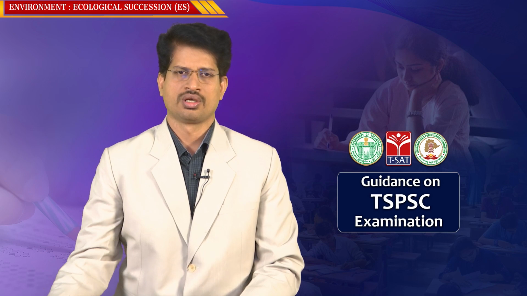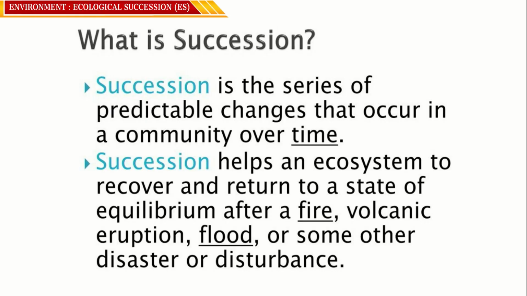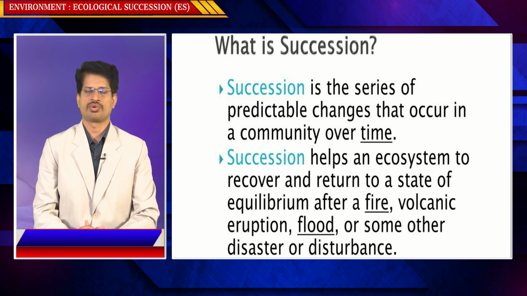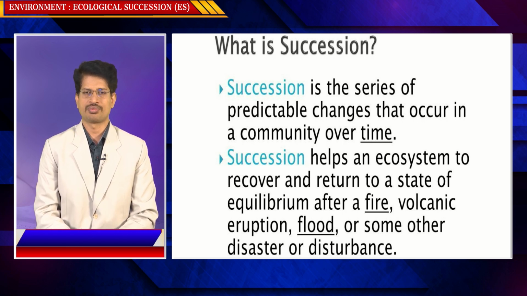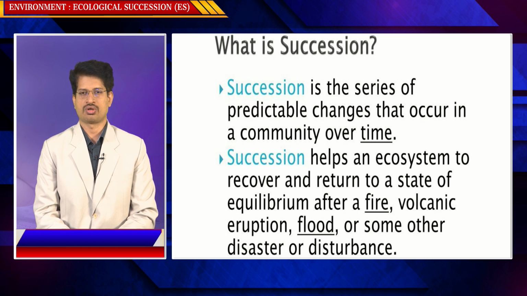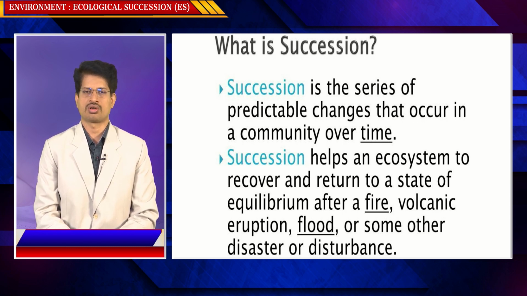In this context, what is succession? Succession is the series of predictable changes that occur in a community over time. A community is a group of species living in an environment, interacting together. So a series of predictable changes happens in the biodiversity. Succession helps an ecosystem to recover and return to a state of equilibrium after a fire, volcanic eruption, flood, or some other disasters or disturbances.